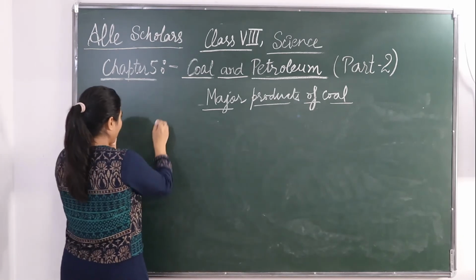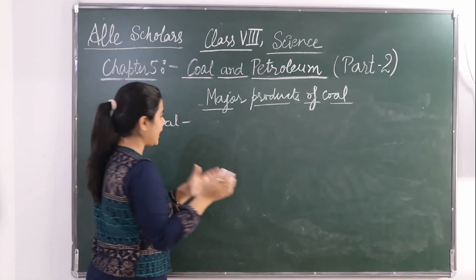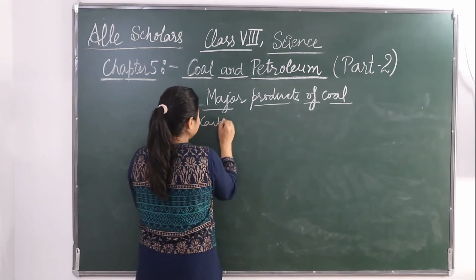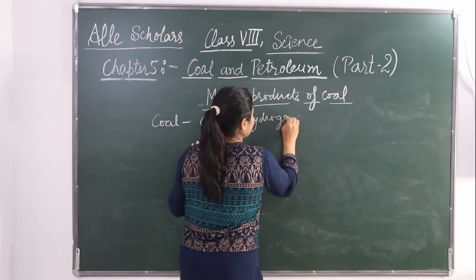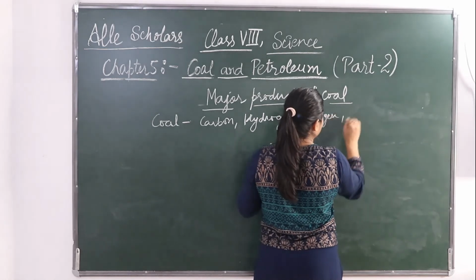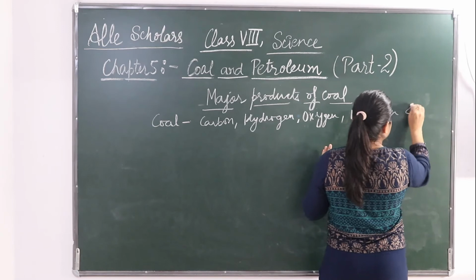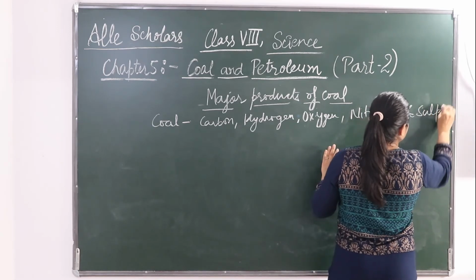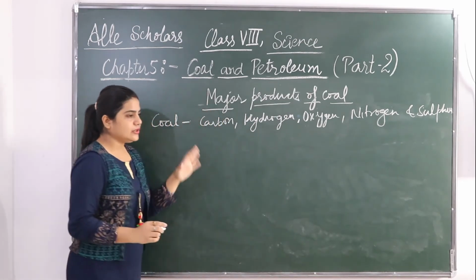Okay, so coal is having a number of elements like carbon, hydrogen, oxygen, nitrogen and sulfur. Okay, so these are the elements that are present in the coal.